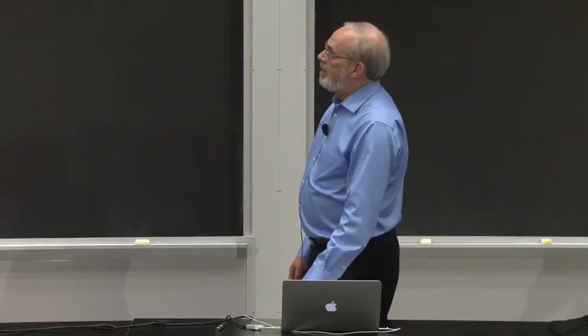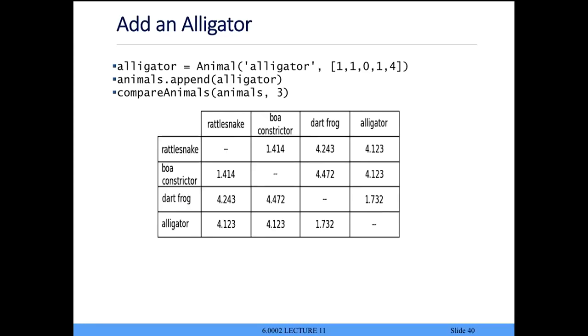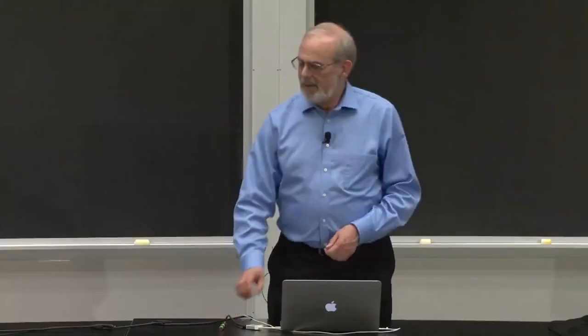Okay. Now I throw in the alligator. Sounds like a Dungeons and Dragons game. I throw in the alligator, and I want to do the same comparison. And I don't get nearly as nice a result. Because now it says, as before, the 2 snakes are close to each other. But it says that the dart frog and the alligator are much closer under this measurement than either of them is to the other. And to remind you, the alligator and the 2 snakes I would like to be close to one another and a distance away from the frog, because I'm trying to classify reptiles versus not. So what happened here?